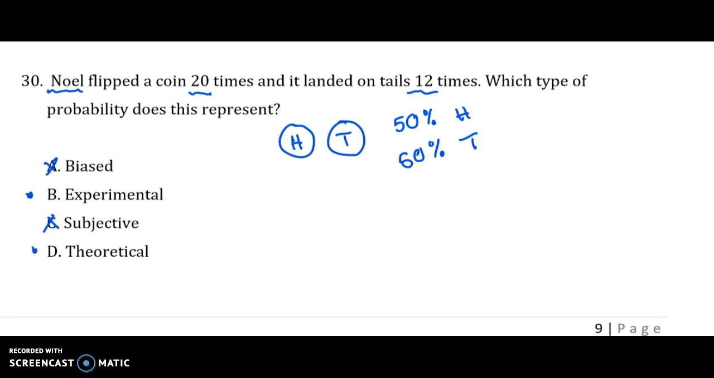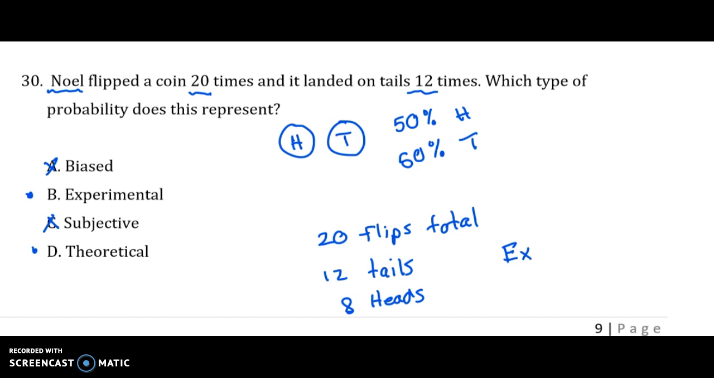Now, what Noel did was perform an experiment, and he had 20 flips in total. And out of those 20 flips, 12 of those were tails, which means that the other 8, the coin must have landed on heads. So, since Noel performed an experiment, his results constitute what we would call experimental probability.